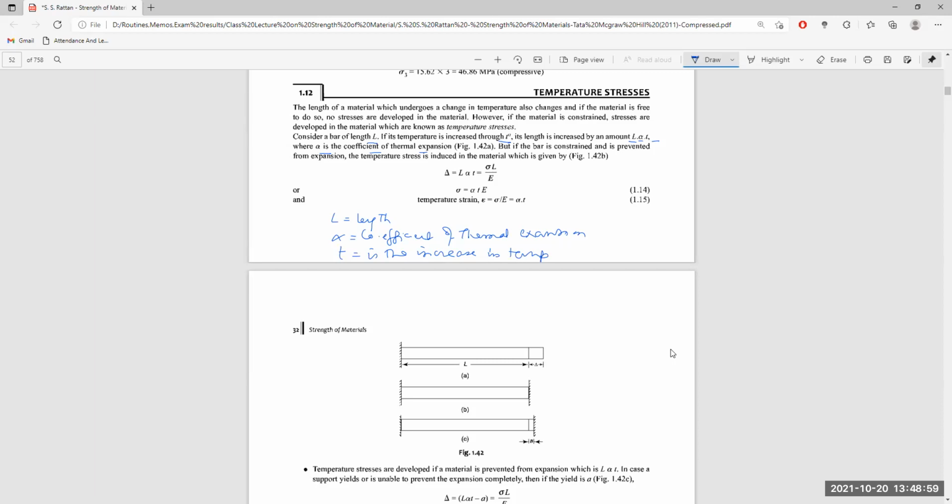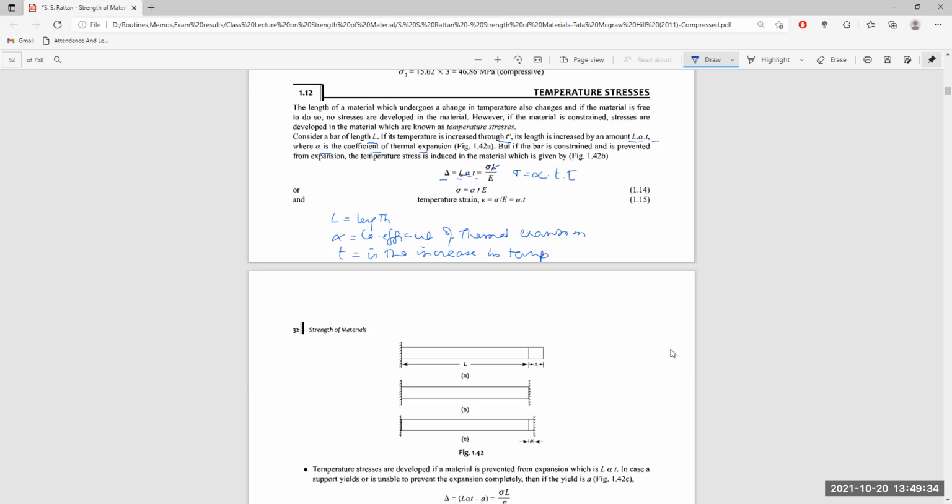Then what will happen? This will be delta = alpha into L into T, which will be the elongation due to the rising temperature, where T is the rise in the surrounding temperature. And if we equate this elongation, delta into L by E, which is available from Hooke's law, then sigma induced will be alpha into T into E. Here the length will be cancelled, and sigma thus becomes alpha into T into capital E.